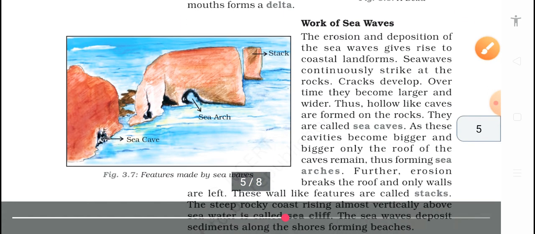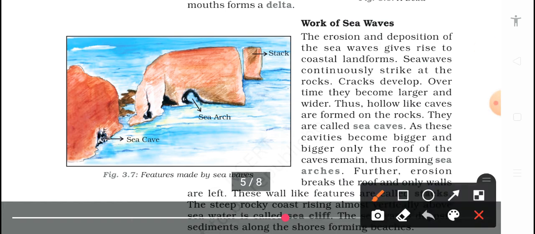And now we will talk about the work of the sea. The erosion and deposition of sea waves give rise to coastal landforms. Seawater continuously strikes at the rock, cracks develop over time and become larger and wider, thus forming caves in the rock. This is called a sea cave.